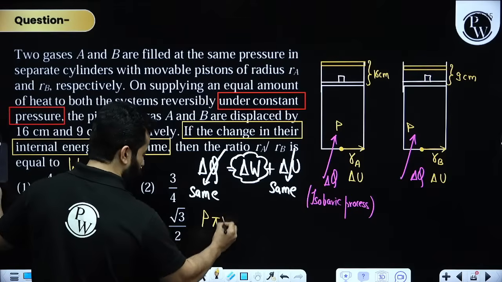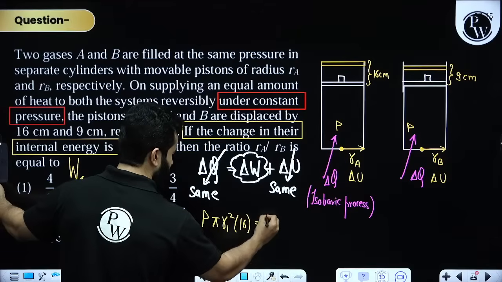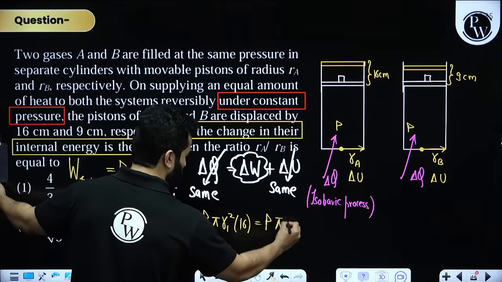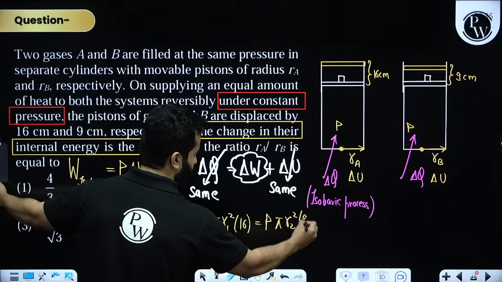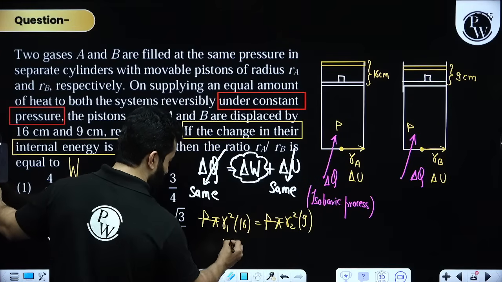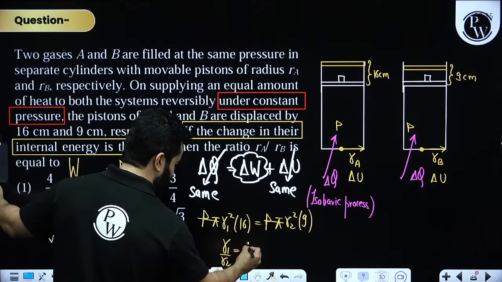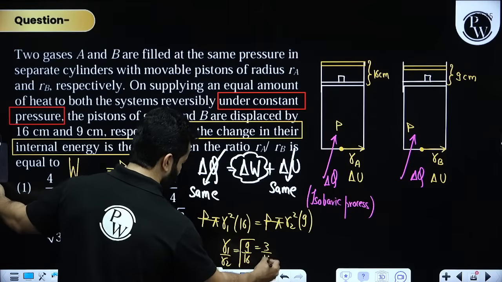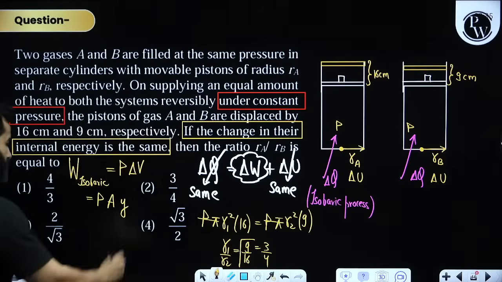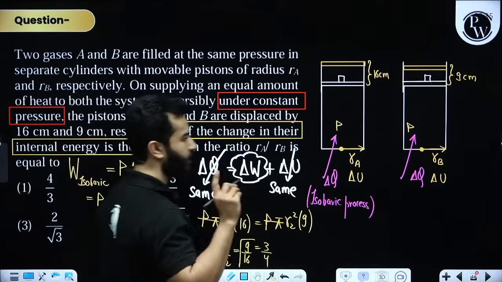So pi into r1 square and displacement is 16 centimeter. Pressure is same. Pi into r2 square and displacement is 9. My dear friends, P and pi cancel. R1 upon R2 will be the root of 9 upon 16, which means 3 upon 4. 3 upon 4 is the correct answer. Option B. Clear? Got it?